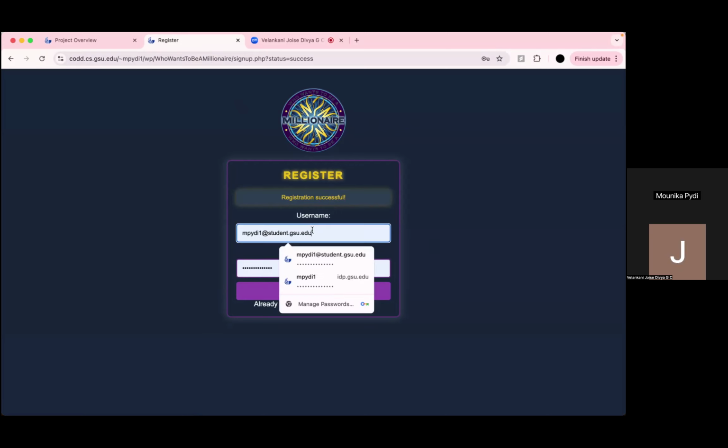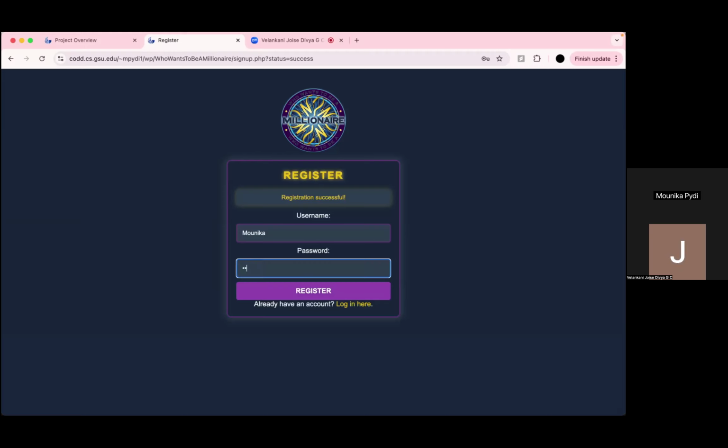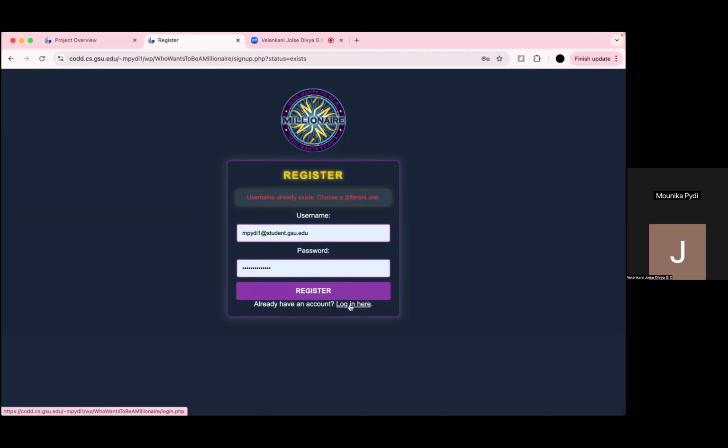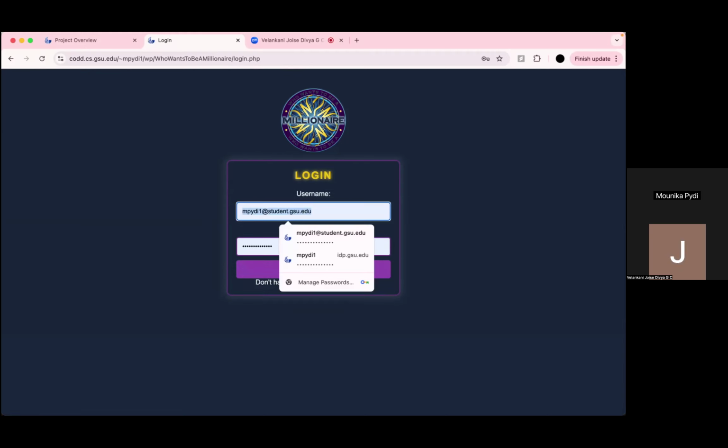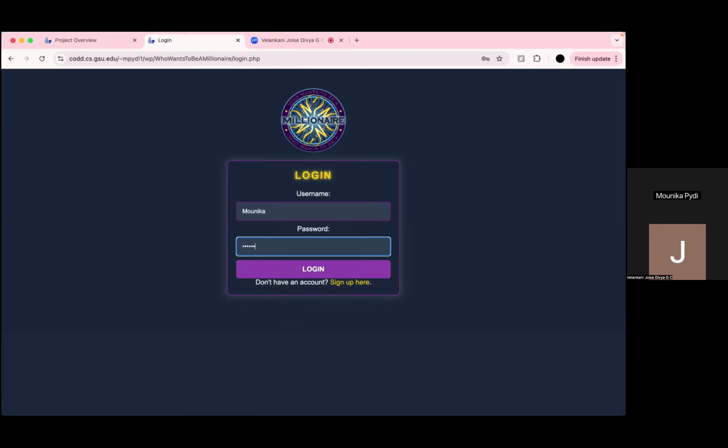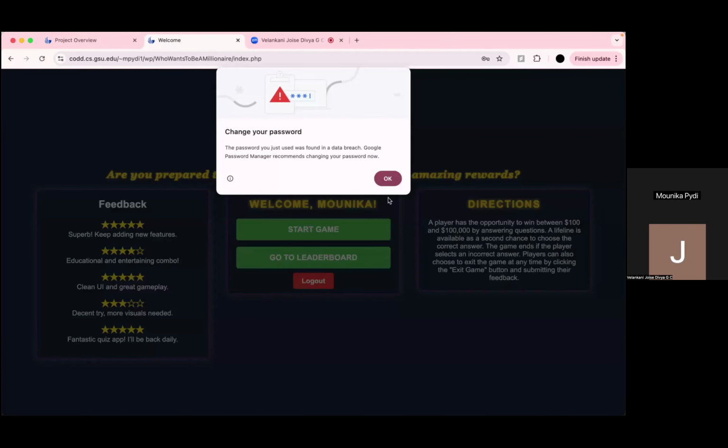And now if I again register with an existing name, Monica already exists, so I'm trying to register with the same name. If you see, this error message pops up: username already exists, choose a different one. It indicates to the user that there is already a username like this, so we have to create a different one. This is the register page. And coming to login, here there is a user called Monica, and I'm logging in with these credentials. This is the login page.